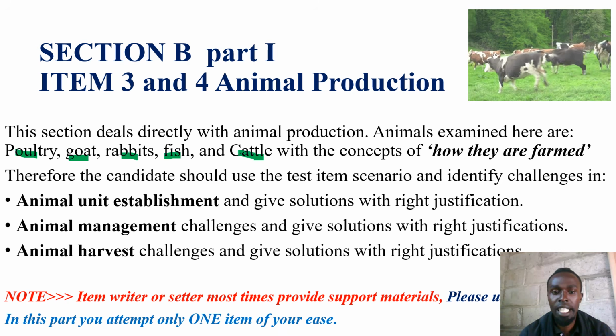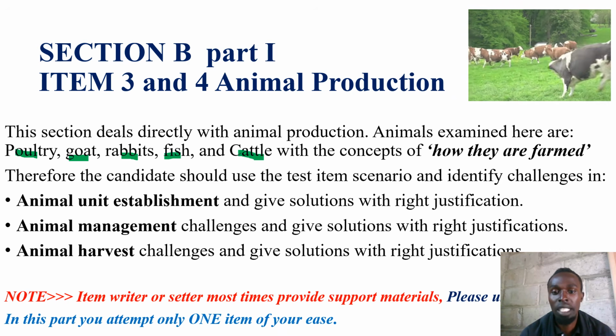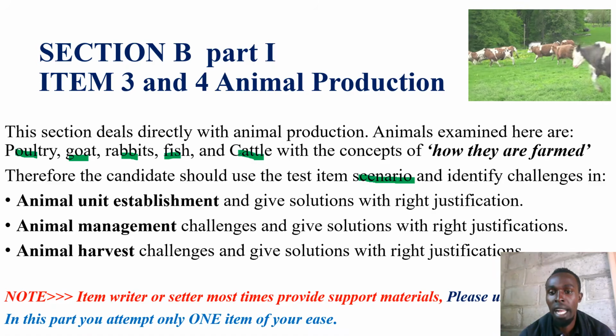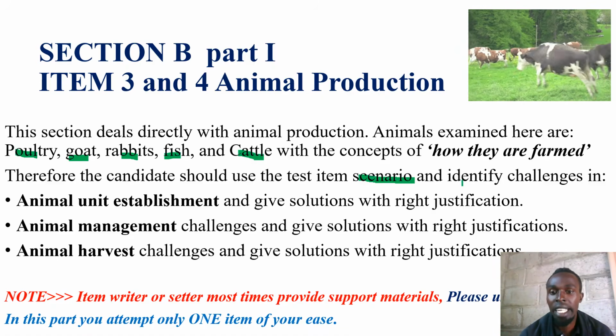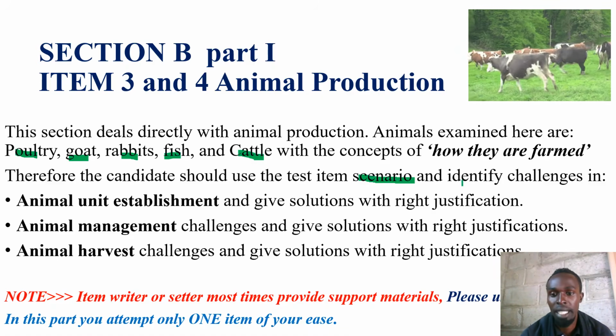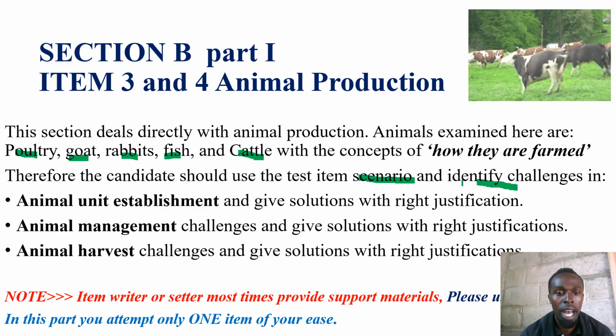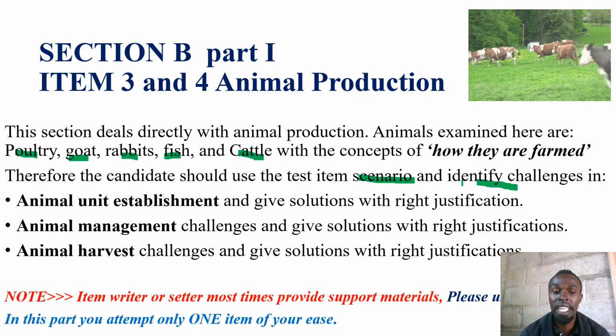Therefore, the candidate should use the test item scenario. Always read and understand the scenario in the test item, and identify the challenges, members. Identifying those challenges is important, and those challenges will be in categories.